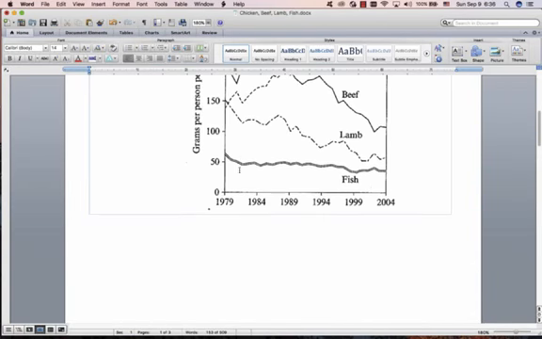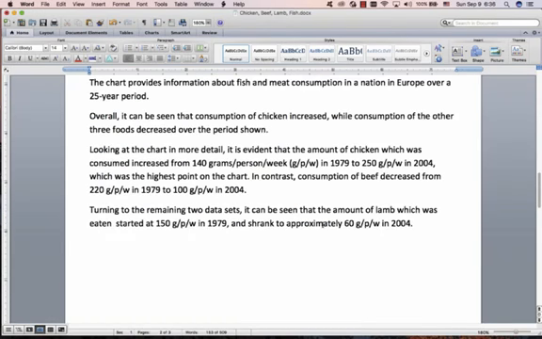Right, then we're going to do fish. Can you think of anything to say about fish? The line's pretty flat. This is more advanced, but throw it in. Consumption of fish. You don't have to do this. It's nice. It's nice for 2 reasons. Gives you another comparative, gives you a few extra words, but then it also gives you a relative pronoun, an it or a this, and that's always very nice.